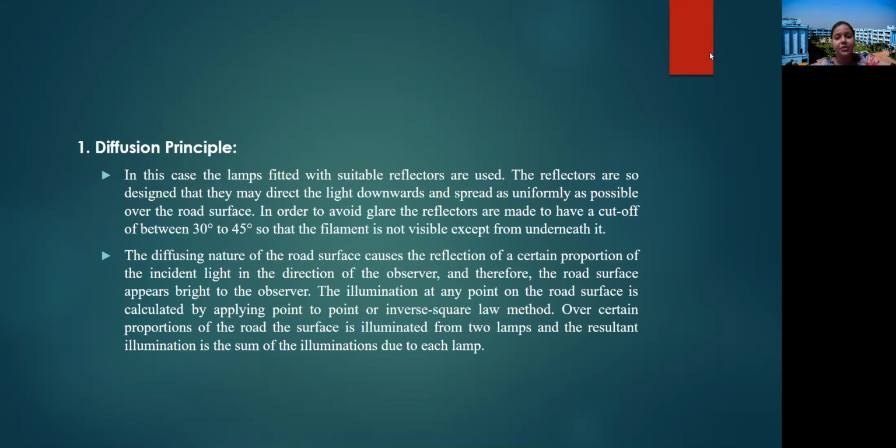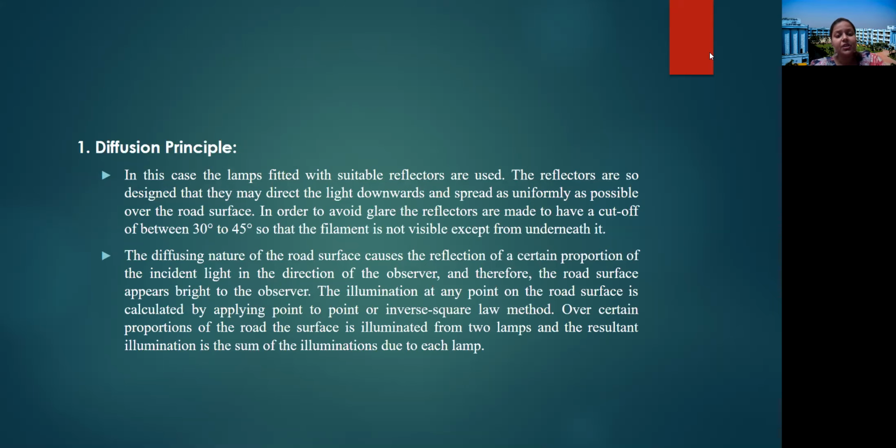So, diffusion principle. In this case, the lamps fitted with suitable reflectors are used. The reflectors are so designed that they direct the light downward and spread it as uniformly as possible over the road surface. In order to avoid glare, the reflectors are made to have a cutoff of between 30° to 45° so that the filament is not visible except from underneath it.